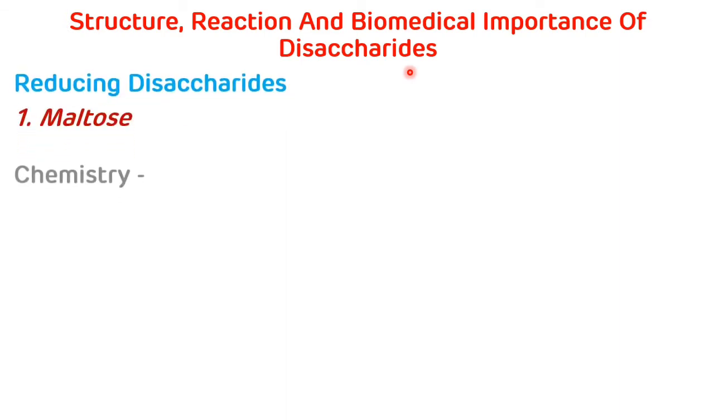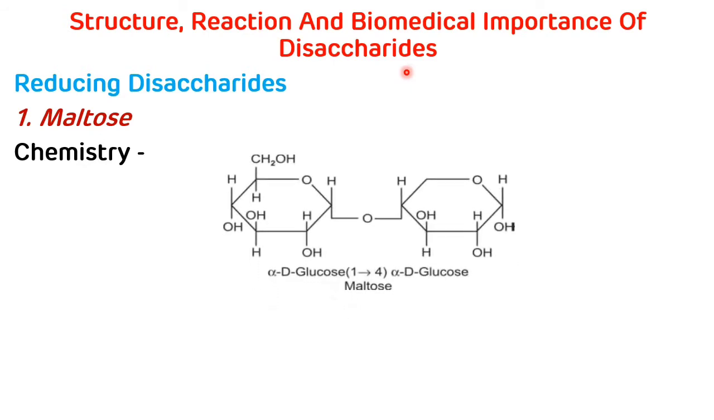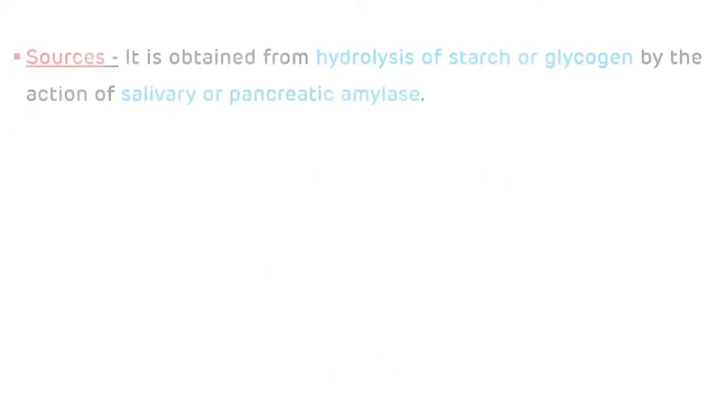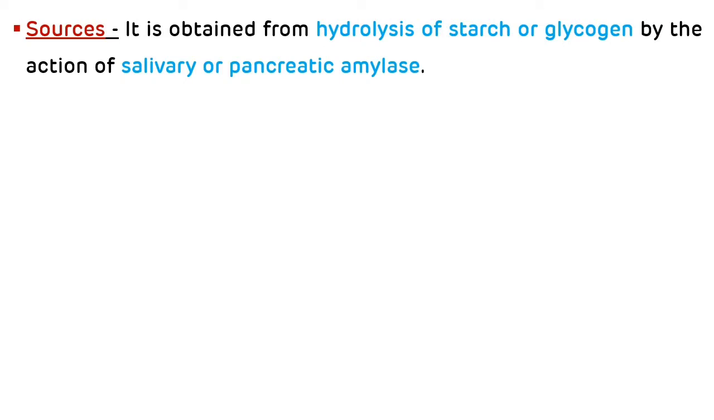So first we will discuss reducing disaccharides. In that, the first one is maltose, and the chemistry of maltose is it is formed by combination of two glucose molecules which are joined together by alpha 1,4 glycosidic linkage, and maltose is also known as malt sugar. Sources of maltose: maltose is obtained from hydrolysis of starch or glycogen by the action of salivary or pancreatic amylase enzyme.